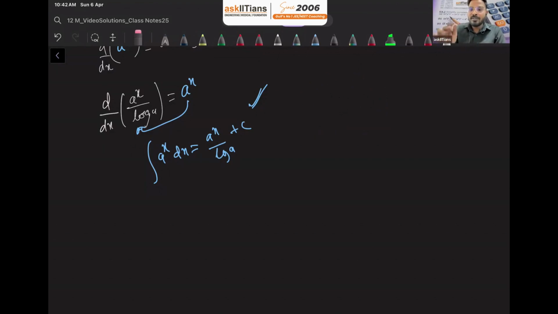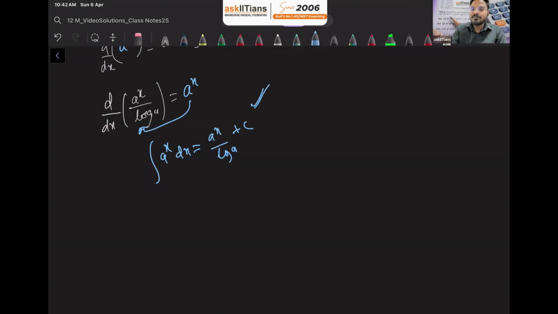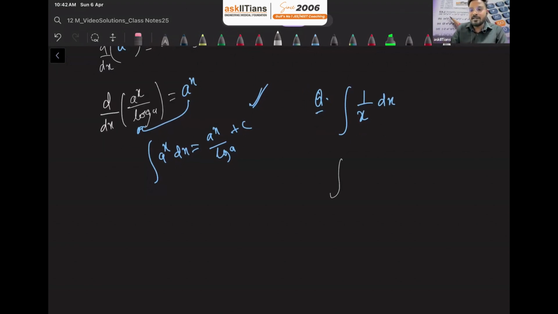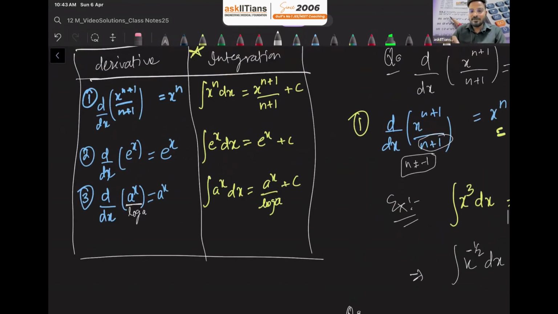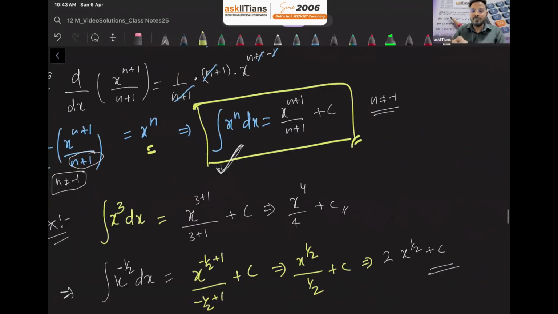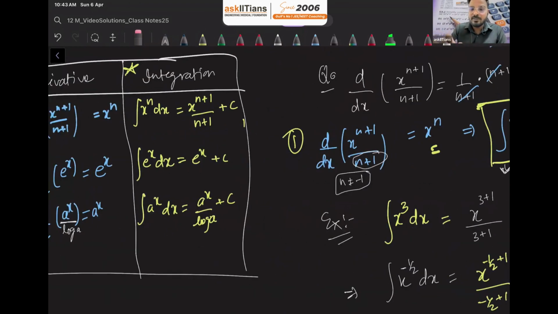But now what we are going to do is, my question is, what do you think is the integration of 1 upon x dx? Now some of you might think that we can use the power rule here, right? So you can write this like x raised to minus 1 dx. But if you remember guys, in the formula table, let me write it here, I have not written it here, that n cannot be equal to minus 1 here. This we need to make sure. I told you, right? n cannot be minus 1.